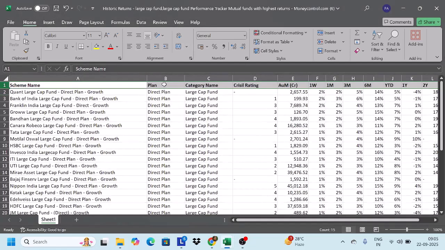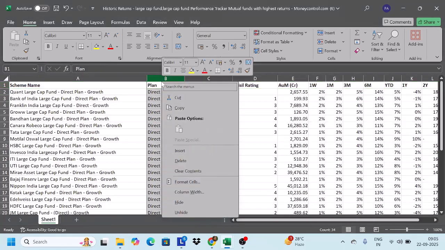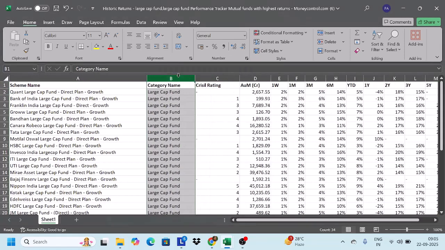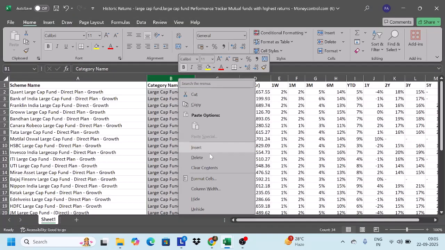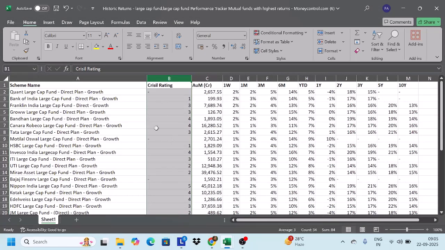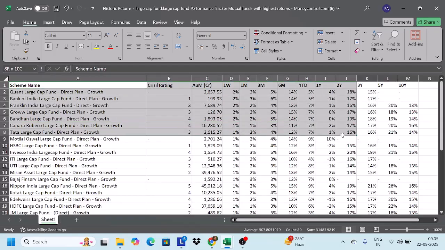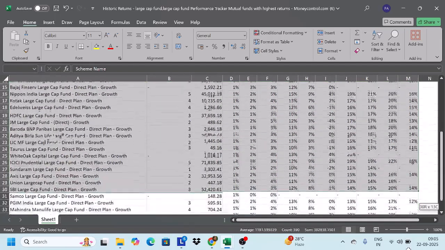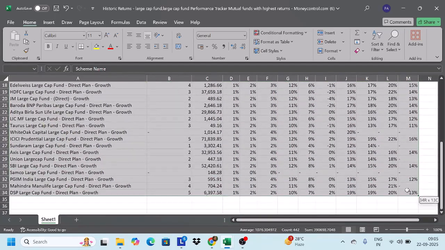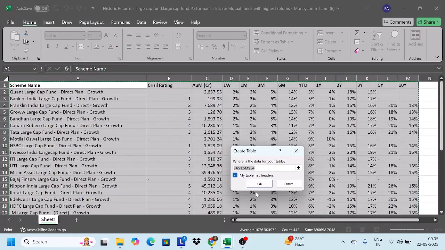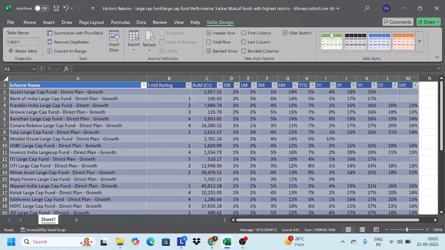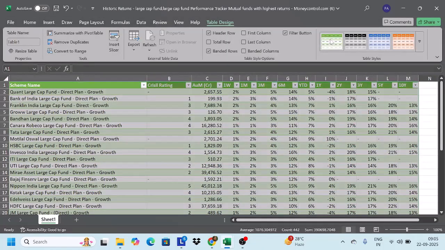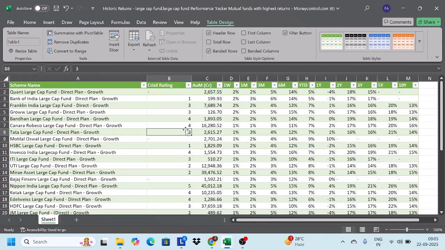And then we deleted the direct plan, because all are direct plans, so we don't require this information. All are large caps, we know that. Since we have downloaded only large cap, what we do is shade all this and do Control T, and my table has headers. Yeah, it has headers, so I just click it and then change the color. So then we have all these funds in a file where we can always do our analysis.